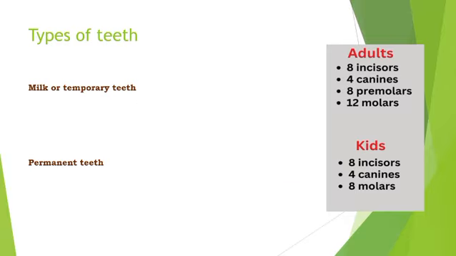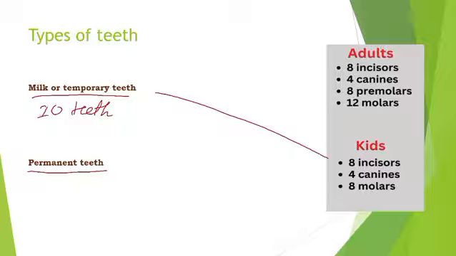Human teeth develop into two sets during the lifetime. First set is milk or temporary teeth. Got it? And another is permanent teeth. Let's understand, milk or temporary teeth consist of 20 teeth, right?